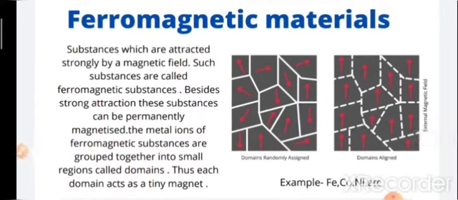And ferromagnetic substances have many properties. In ferromagnetic substances, the domains are randomly oriented and their magnetic moments get cancelled. You can see here the domains are randomly aligned in the absence of the magnetic field. But when the substance is placed in a magnetic field, all the domains align and a strong magnetic effect is produced. This ordering of domains persists even when the magnetic field is removed, and the substance becomes a permanent magnet. This is the special property of ferromagnetic substances.